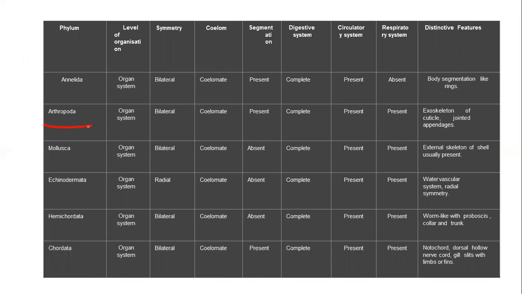Even every kid knows this. Arthropoda is the largest phylum, and Arthropoda will be having a chitinous exoskeleton. This is one important point. Sorry, it is exoskeleton, the outer layer will be covered with exoskeleton. It has an organ system, and the symmetry will be bilateral. Coeloms are coelomate, presence of coelom, and here also it is schizocoelomate.